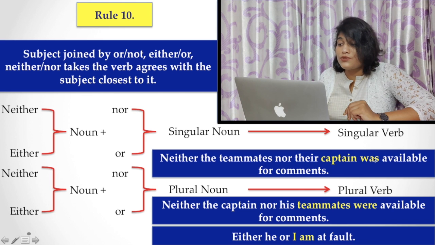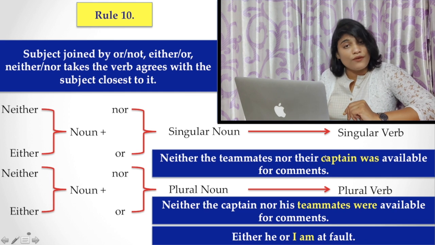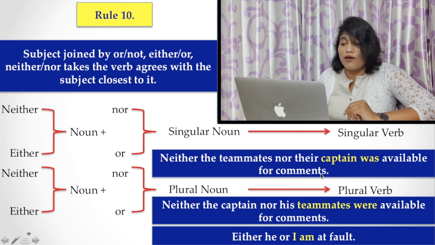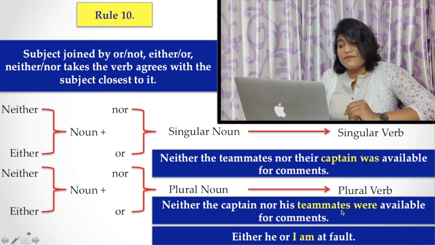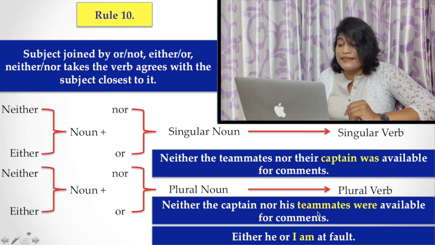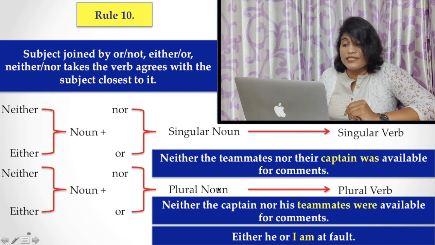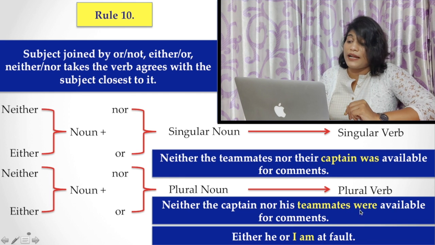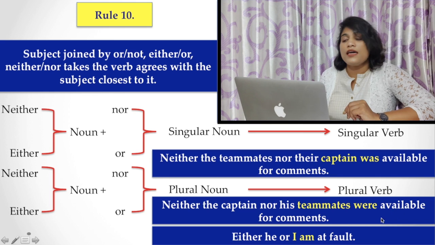Captain is closest to the verb was, it is singular in number, and the verb is also singular. But neither the captain nor his teammates were available for the comments. Here teammates is plural in number, so you have to choose the plural verb.